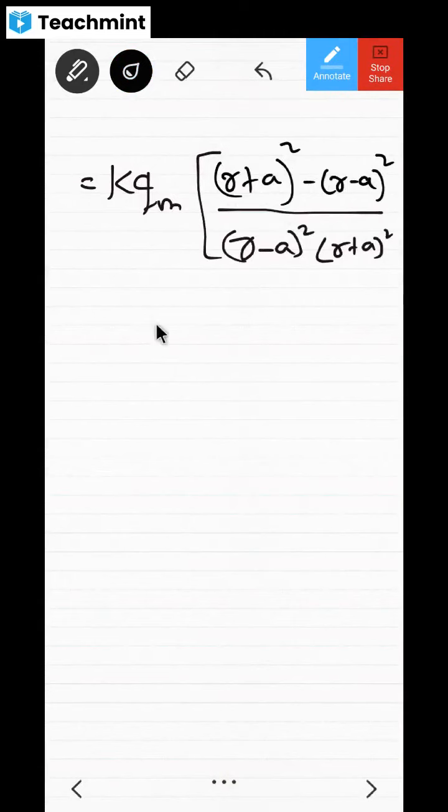Dear children, is it correct? Then I'm going to close the bracket. Then I'm going to put the equal symbol, then it is going to be KQM, and in the bracket it becomes A plus B whole square.